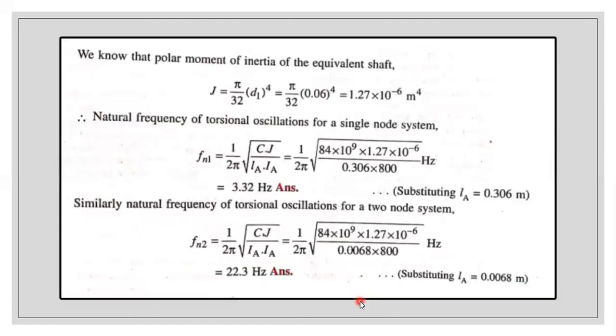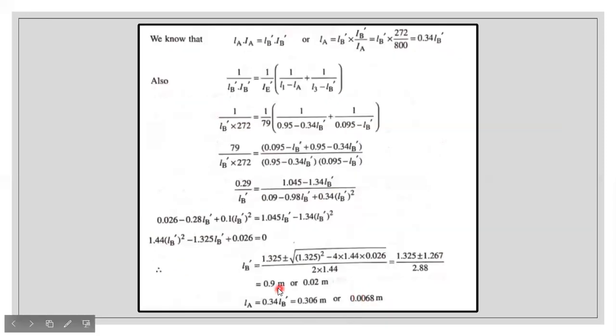Now we'll be moving on. We're going to determine the frequency for single node and 2 node. So polar moment of inertia, J value, means pi by 32 D1. D1 is common. So just get the value for polar moment of inertia, J value. So natural frequency for a single node system. These 2 values hold good for the single node system, and these 2 values hold good for the 2 node system.